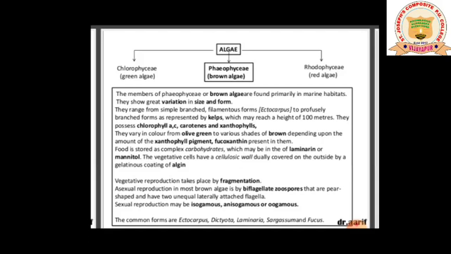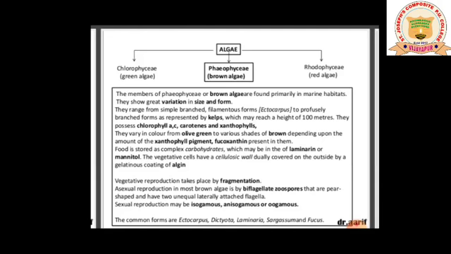The vegetative cell has a cellulosic wall, duly covered on the outside by a gelatinous coating of algin. So the cell wall of the Phaeophyceae is internally cellulosic and outside it is covered with a gelatinous layer. We call it algin. So algin is an outer covering of Phaeophyceae. This you should remember. Kelp you should remember. The size and variation of this subclass of algae you should remember, and the pigments you should remember well.